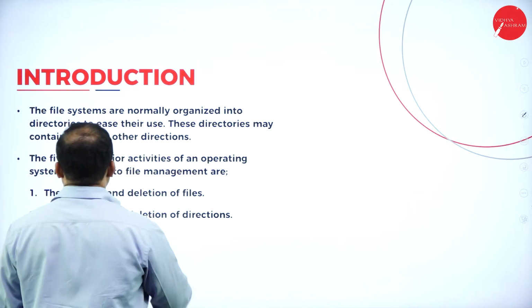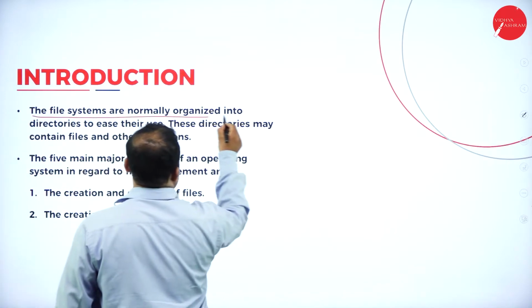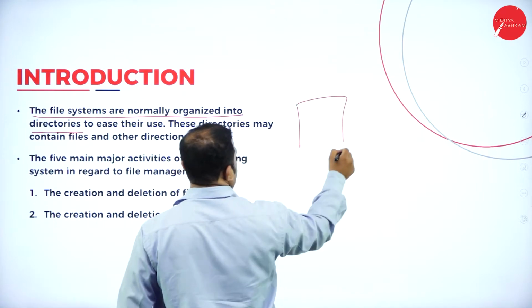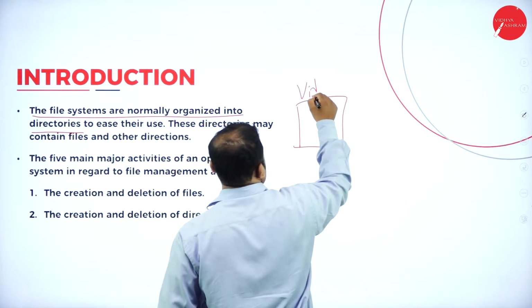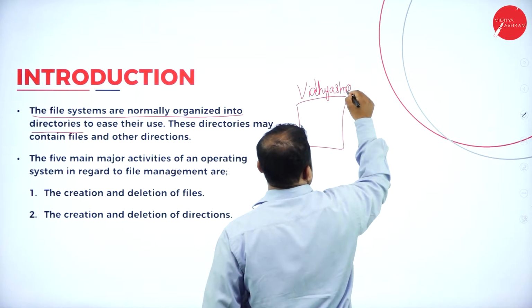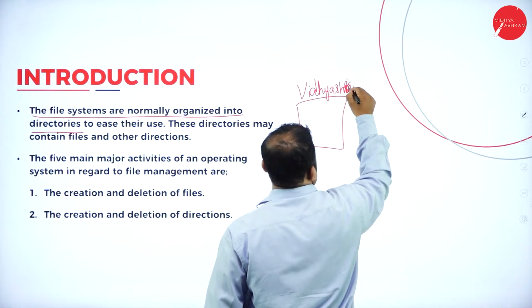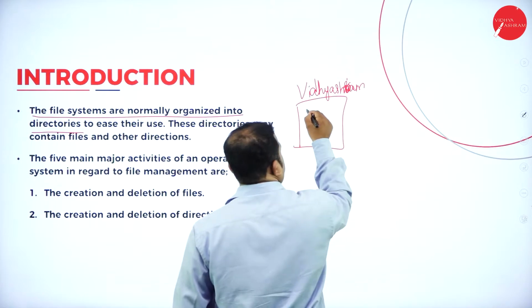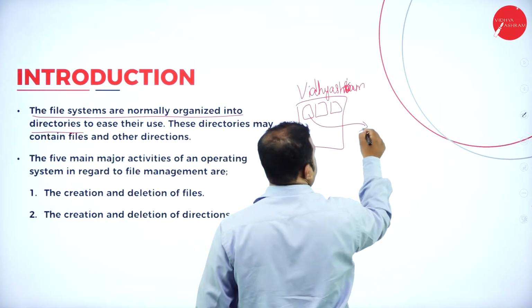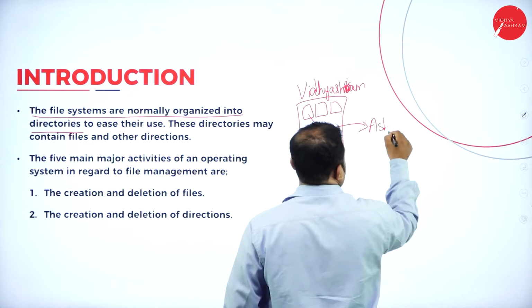That means the file systems are normally organized into directories. That is, if there is a folder by the name Vidhyaashram, within this Vidhyaashram, I have one more folder called Ashram.